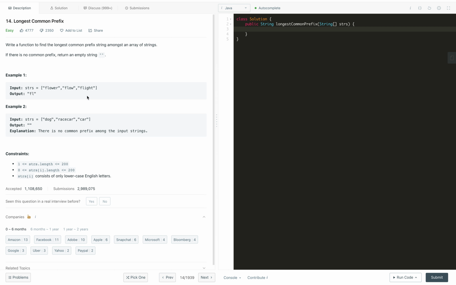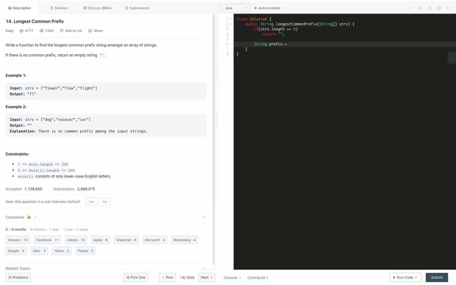You can try to code it yourself first, and if you are not able to code it, then you can continue watching the video. For the solution, let me quickly start writing the code. We will define a prefix. Before that we will write a base case where the string array is empty, there is nothing in the string array. So if strs.length is 0, then we just return the empty string.